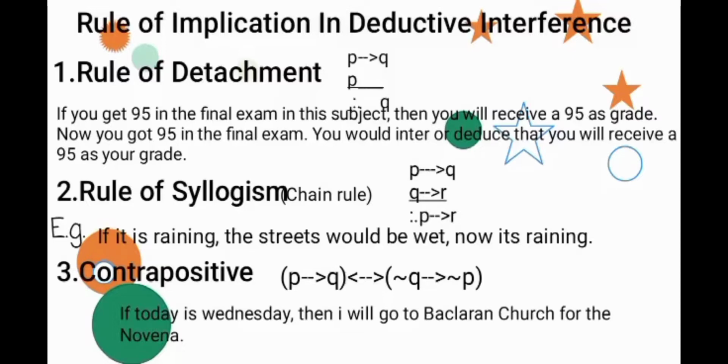Then the contrapositive: P arrow Q, not Q arrow not P. If today is Wednesday, then I will go to Baclaran Church for the novena. Therefore, if I do not go to Baclaran Church for the novena, then today is not Wednesday. So the contrapositive is also reversed.